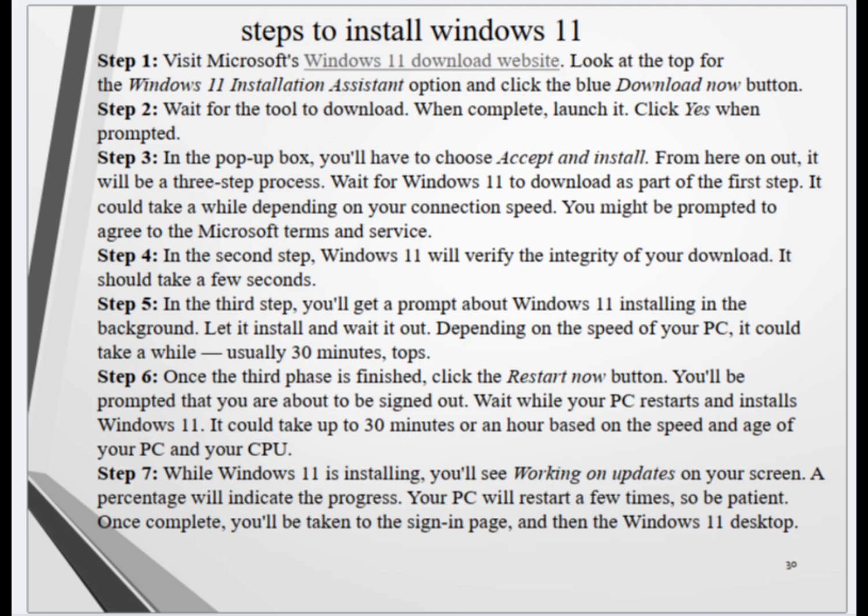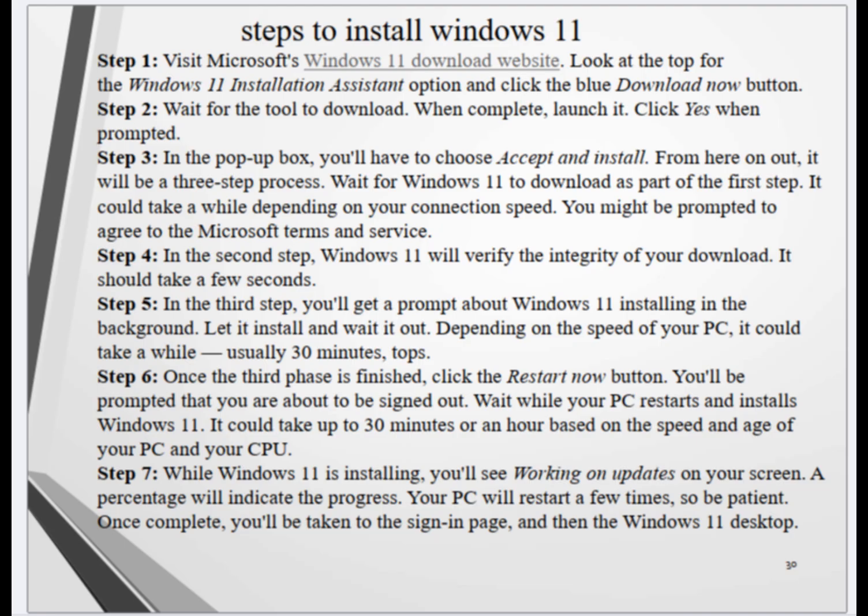Step 7. While Windows 11 is installing, you'll see Working on updates on your screen. A percentage will indicate the progress. Your PC will restart a few times, so be patient.